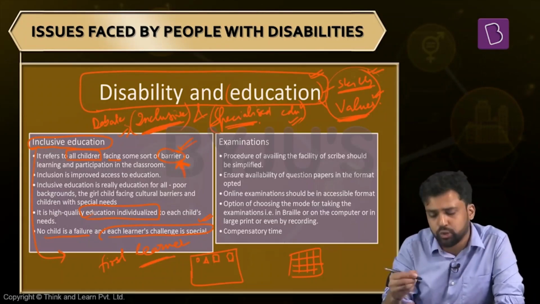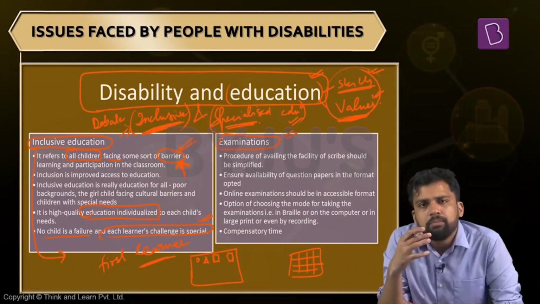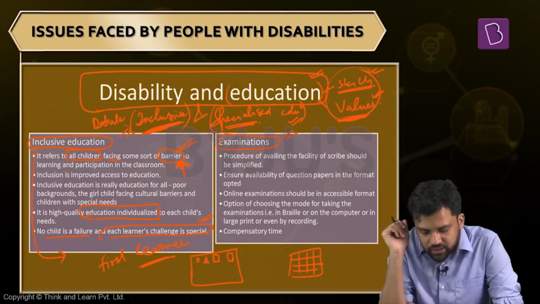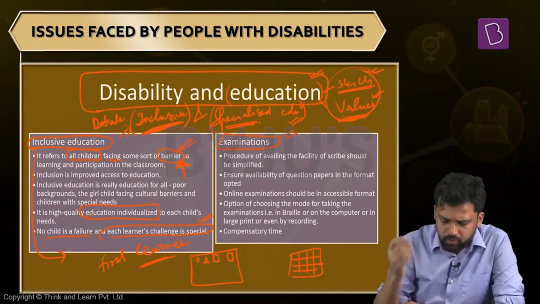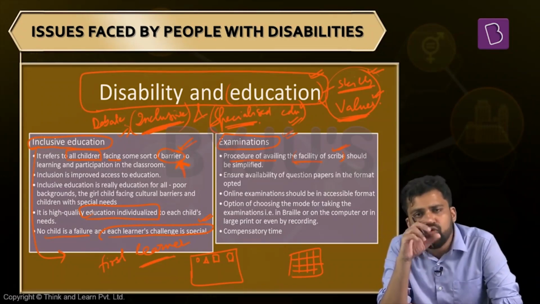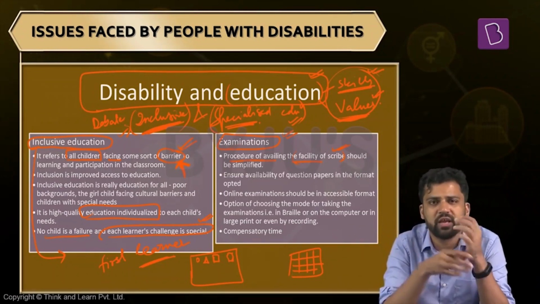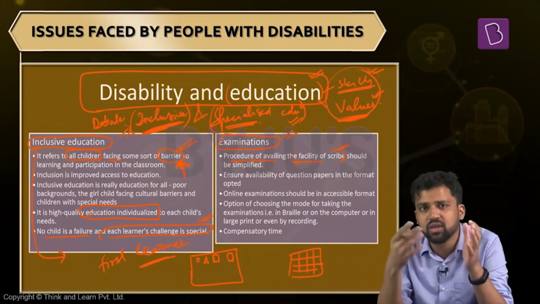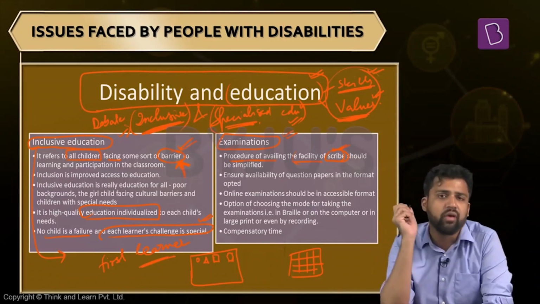Now, another aspect related to education, the aspect of examinations. People with disability face certain challenges when it comes to writing exams. For example, the procedure of availing the facility of a scribe is very complicated. It needs to be simplified. There are different criteria that the scribe has to fulfill. Scribe means someone who is writing the paper on your behalf. You are guiding that person, he's just writing what you are telling him. So availing the facility of a scribe is difficult.